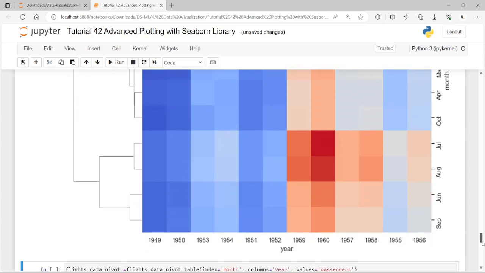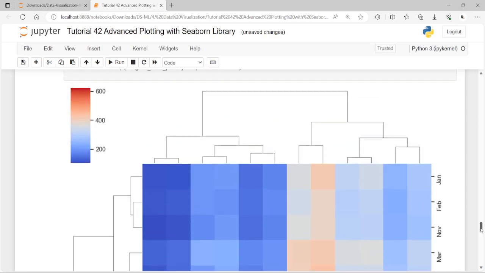When we discuss this, the output clearly shows that the passengers traveling from 1949 to 1954, I think, have been clustered together, while those traveling from 1955 to 1960 have been clustered together in an outer hierarchical cluster.